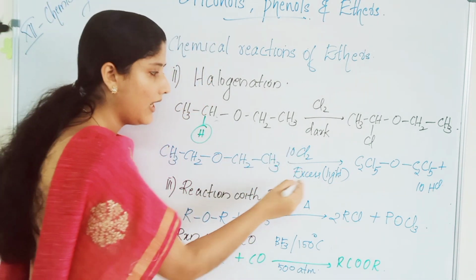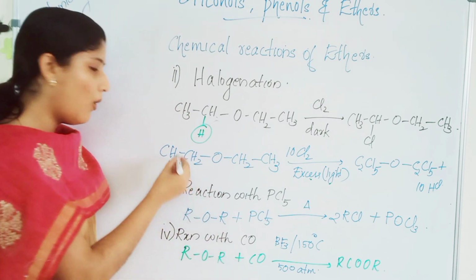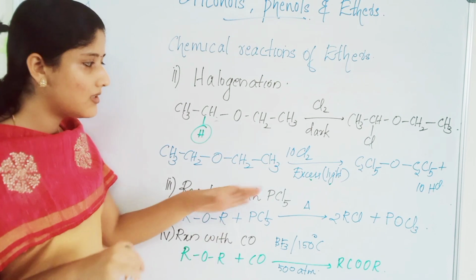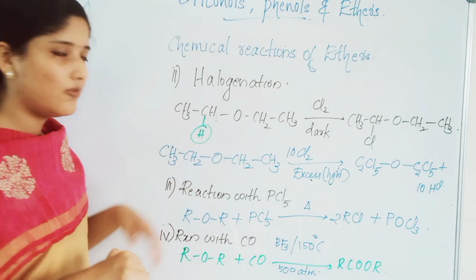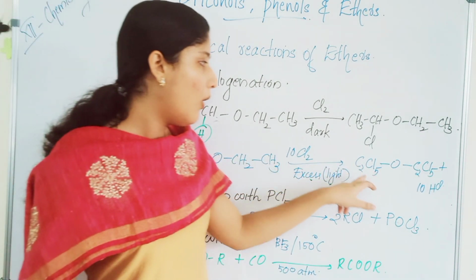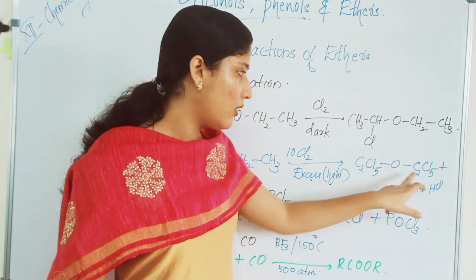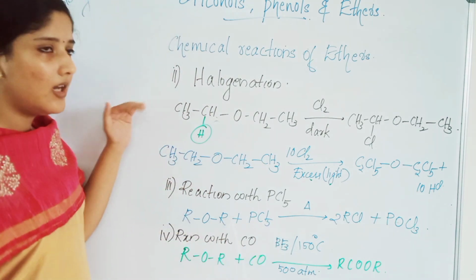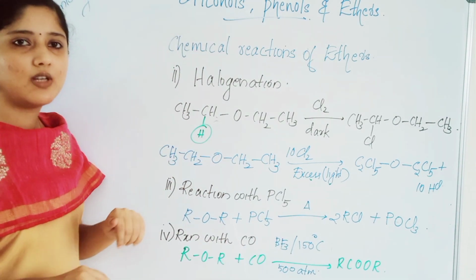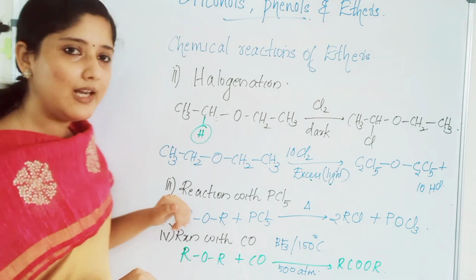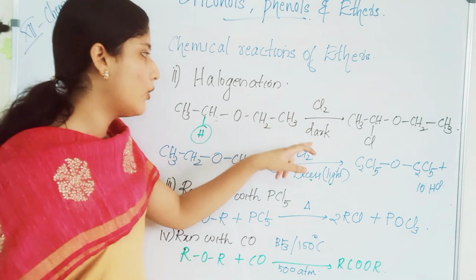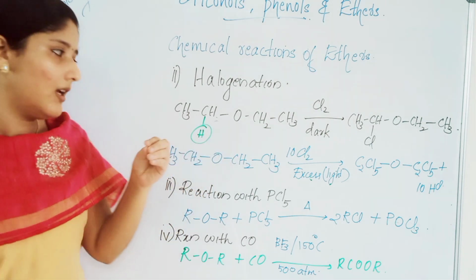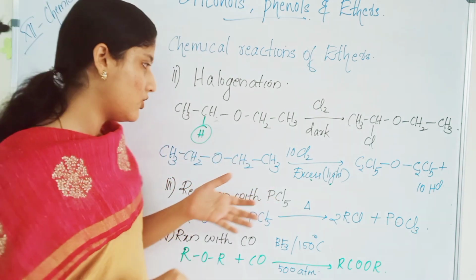But when there is an excess of chlorine, that is, when diethyl ether reacts with 10 moles of chlorine in excess and in the presence of light, all the hydrogens will be replaced by chlorine, and 10 HCl will be the byproduct. These are the two halogenation reactions of dialkyl ether: in the presence of chlorine in the dark, and in the presence of excess chlorine and light, or hν.